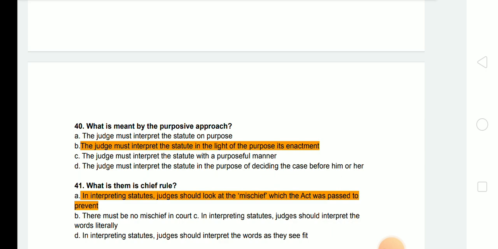It will be actually the mischief rule, which is misspelled here. So in interpretation of a statute, judges should look at the mischief which the act was passed to prevent, and mischief rule is the same, the Heydon's rule. Next question.